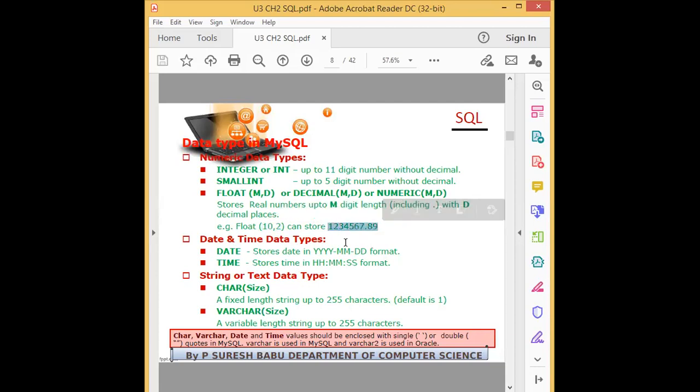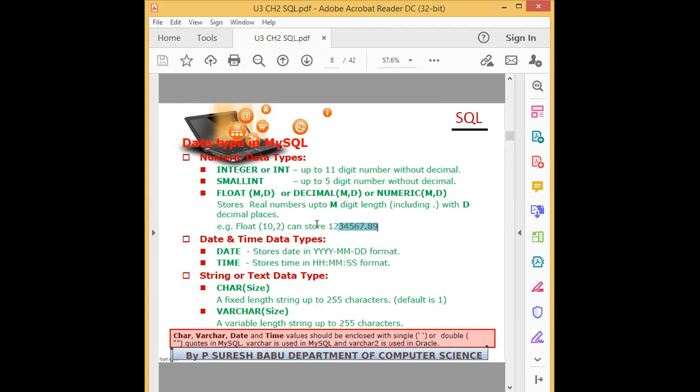1, 2, 3, 4, 5, 6, 7 dot 8, 9. This is a number. Here 2 represents the number of decimal places and 10 represents the total length of the number. Including the dot, you have to count the total length: 7 digits, then the dot is 8, then 9 and 10.